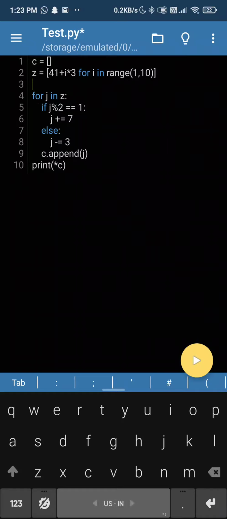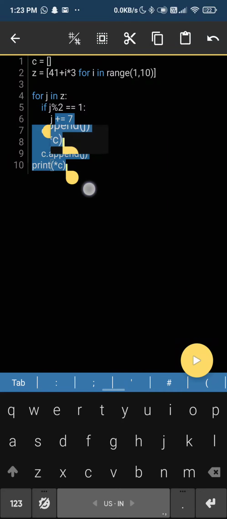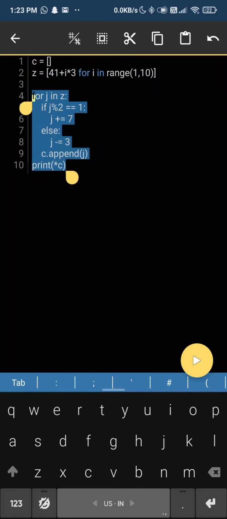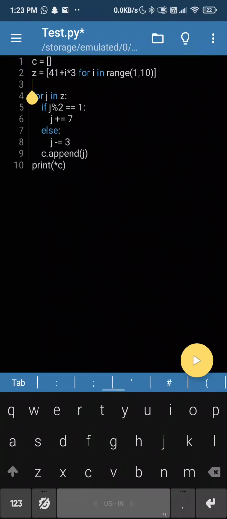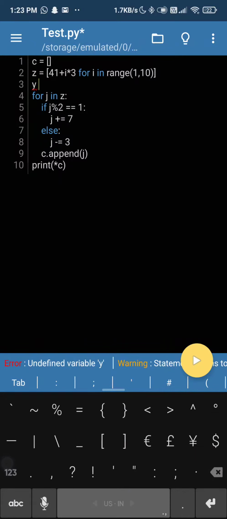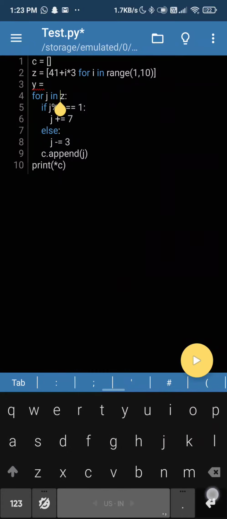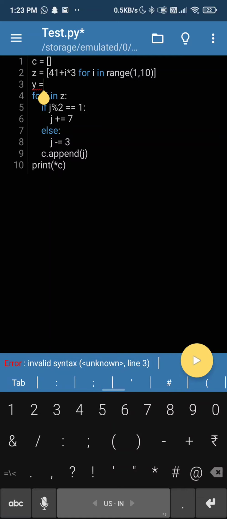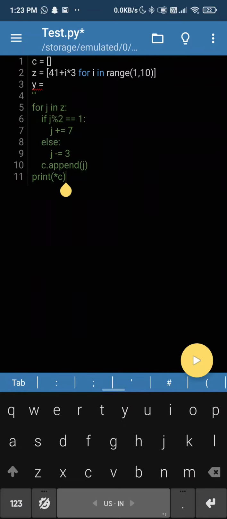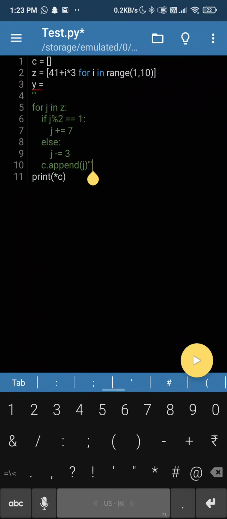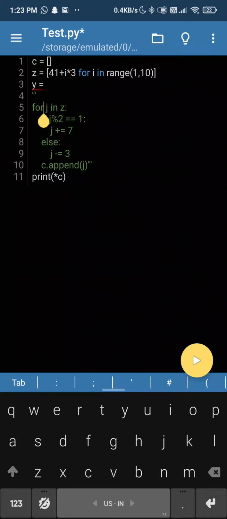So now this loop, right? This whole loop. It has a for, it has an if. Even this can be connected to a generator. Obviously, people won't know generators much because they don't use it much. So we can do y is equal to, let's first add a, make this code not so runnable. Let's make it a comment. Yes. So when you actually add triple quotes to a series of lines, it makes it a comment. So if you want to do a single line, you add hash to it.